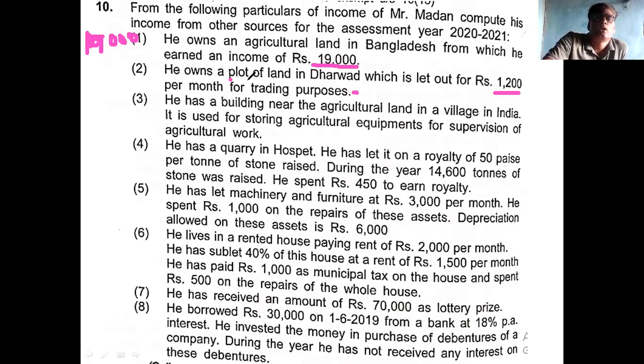Plot of land is open ground. 1,200 per month rent received. Then what is the annual rent? What is the rent for 1 year? 14,400.